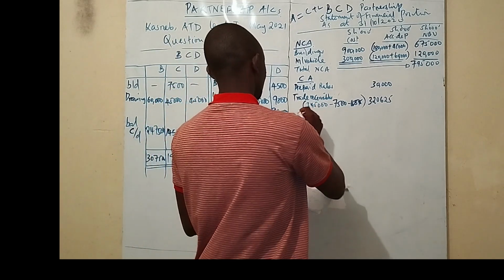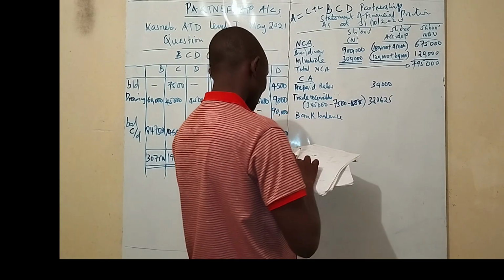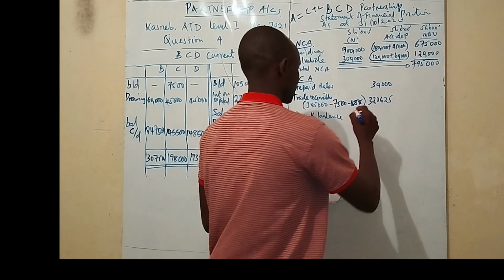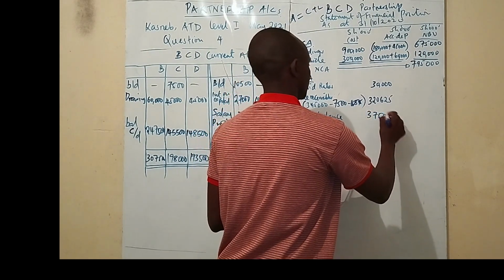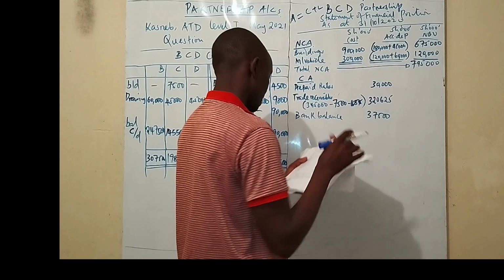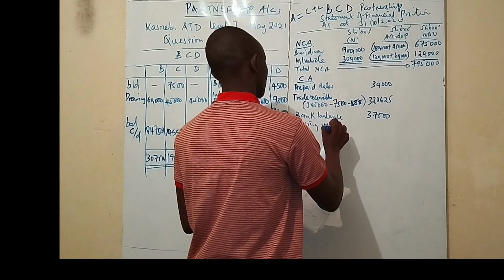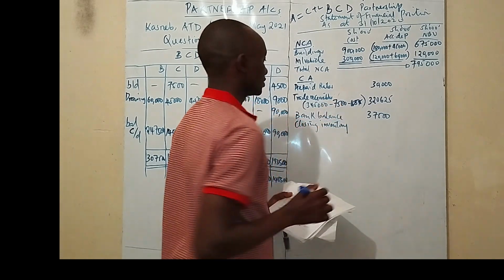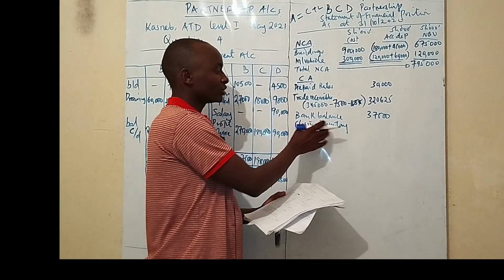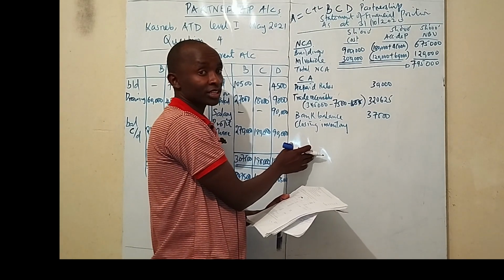I can see the bank balance. The bank balance is 37,500. Then we also have inventory, that is the closing inventory. The closing stock is the one that is included as current asset in the statement of financial position.